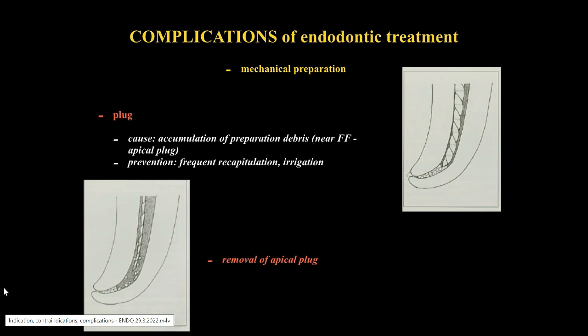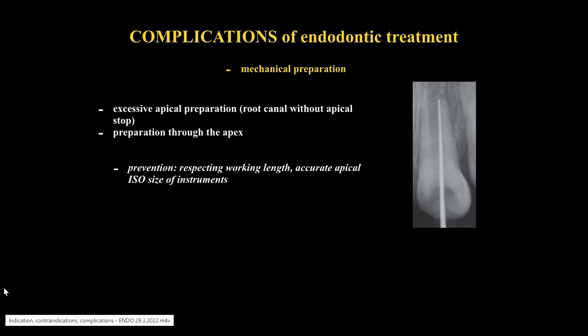Mechanical preparation: plaque or apical plaque. Another complication that can occur if we do not comply with the lege artis endodontic treatment procedure. Plaque or apical plaque is caused by accumulation of preparation debris if we do not irrigate or recapitulate often enough. We can remove apical plaque by inserting a thin H file or K file to loosen up the debris and then to irrigate it out of the root canal.